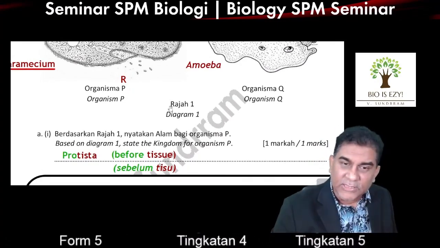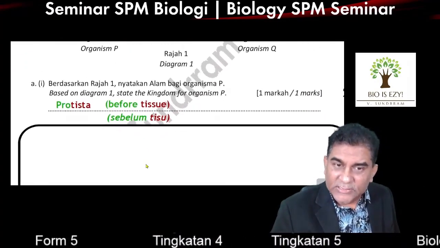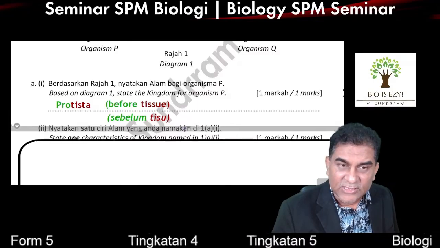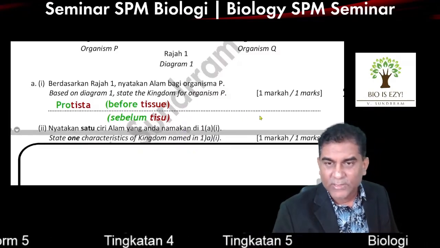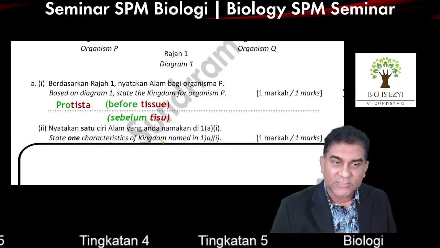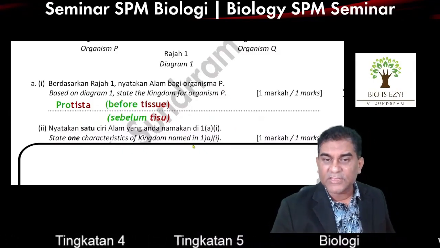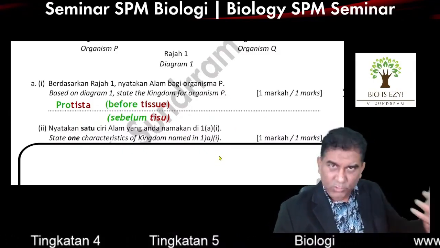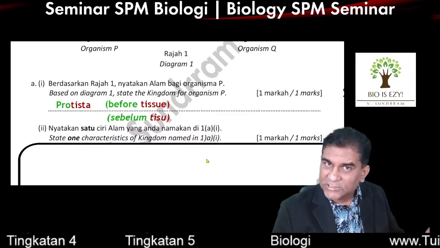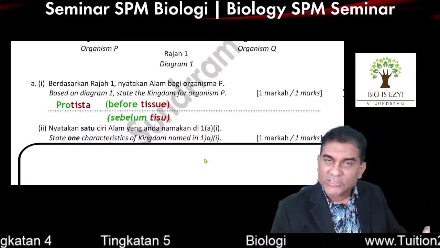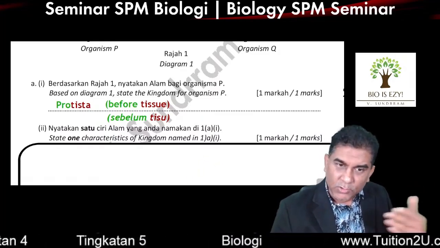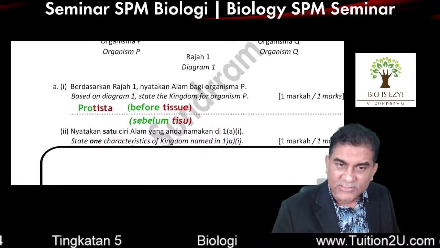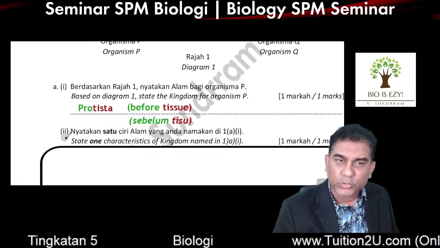Now, the next question that I have here is, what is the characteristic of organisms that are found in this kingdom? State one characteristic of the kingdom named in 1A1. You just told the examiner it is Protista. If Protista, what is the characteristic? So the thing I want you to understand is, this is question A2.